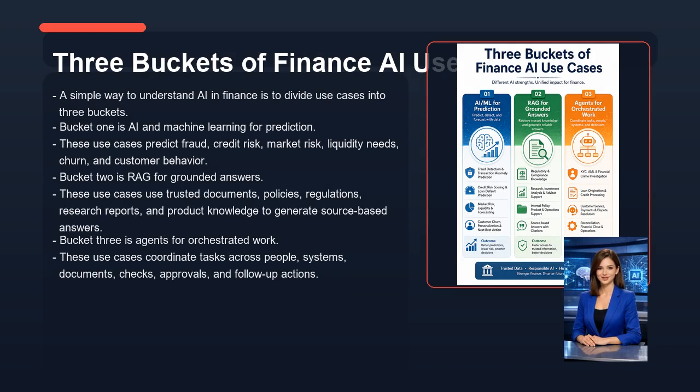Bucket 1 is AI and machine learning for prediction. These use cases predict fraud, credit risk, market risk, liquidity needs, churn, and customer behavior. Bucket 2 is RAG for grounded answers. These use cases use trusted documents, policies, regulations, research reports, and product knowledge to generate source-based answers. Bucket 3 is agents for orchestrated work. These use cases coordinate tasks across people, systems, documents, checks, approvals, and follow-up actions.